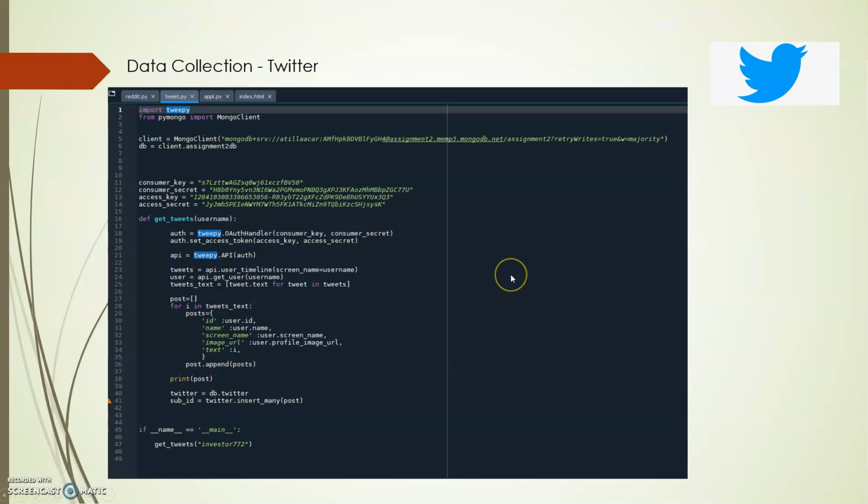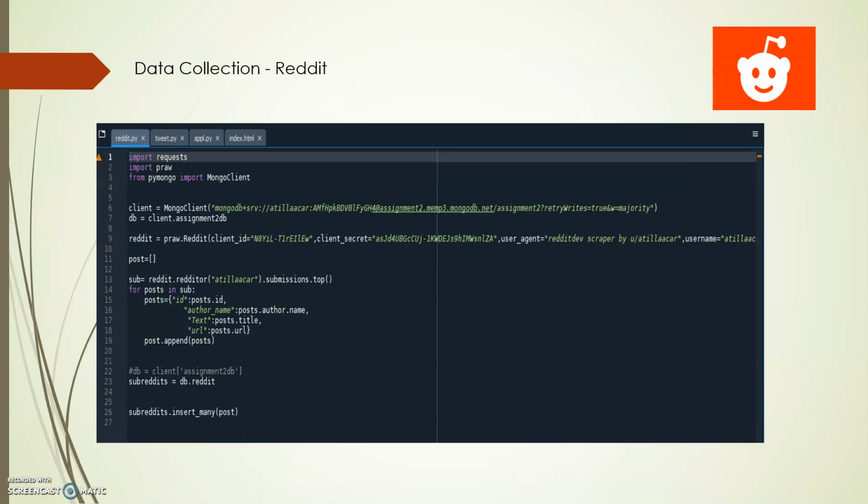All right, the main purpose is the same actually, to get the Reddit posts from my account. So basically, I need Reddit information. First of all, I need to use the PRAW library to use the API, and I also need the MongoDB library, which is pymongo, to connect to my MongoDB.